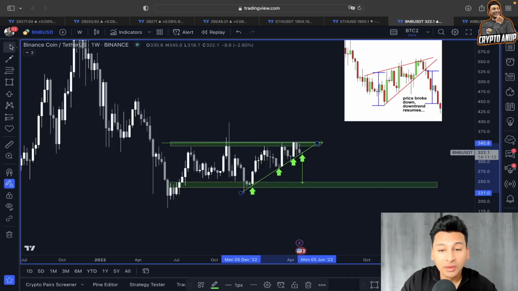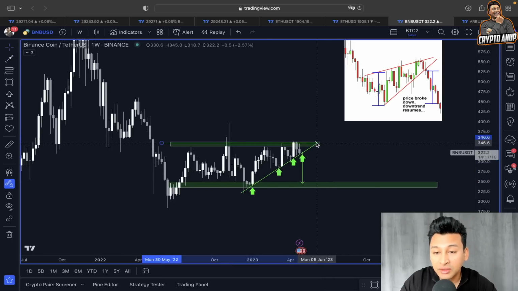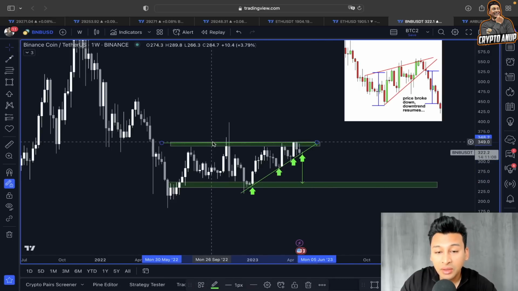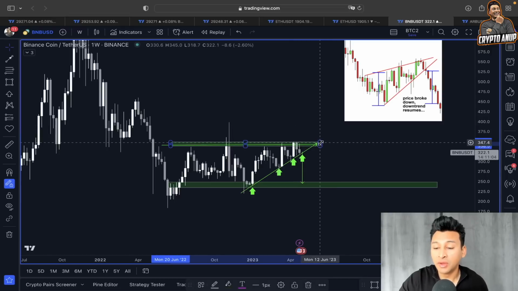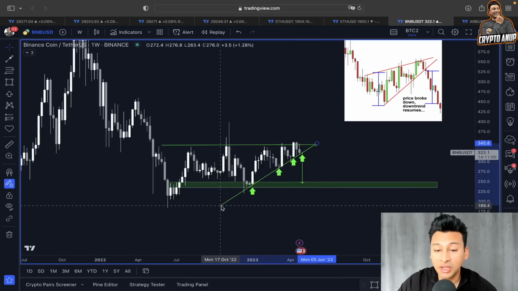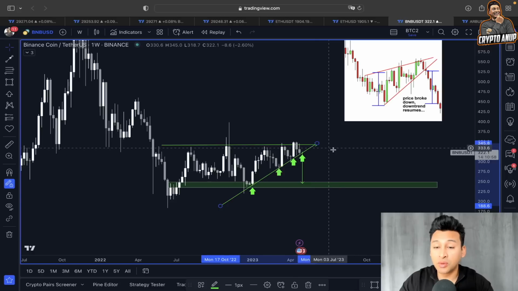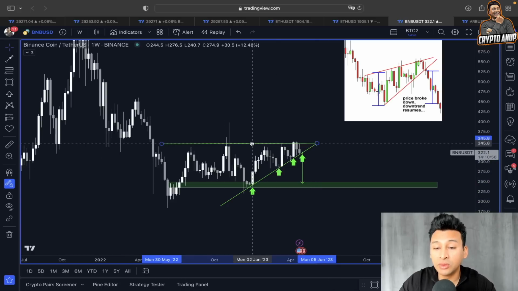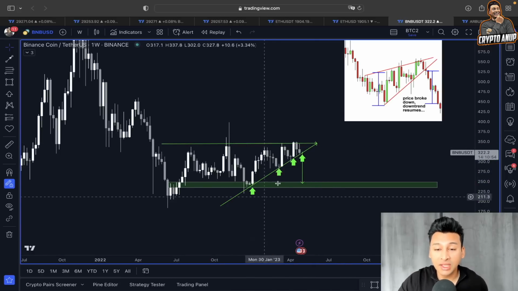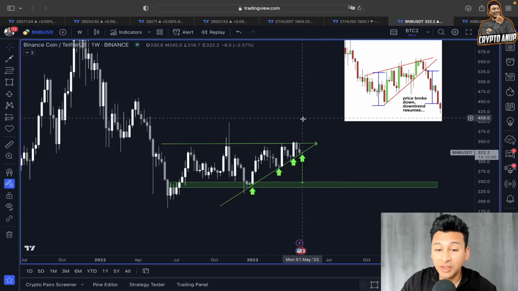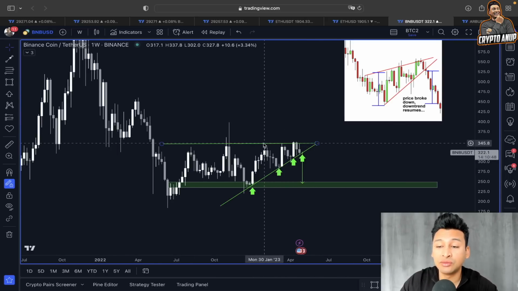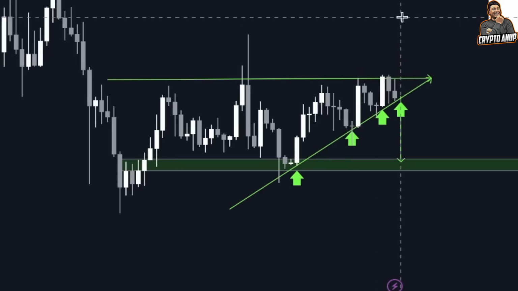Yes, guys, an ascending triangle, once we manage to break this resistance into support. If the price of BNB, or let's say the price of Bitcoin, starts showing bullishness, if the price of Ethereum starts showing bullishness, or the entire crypto market starts showing bullishness, then this will be looked at as an ascending triangle, and an ascending triangle is a bullish continuation pattern. So for this bullish continuation pattern to play out, we have to overcome the resistance around the $345, $350 range. Once we do that, this is going to be a bullish continuation.